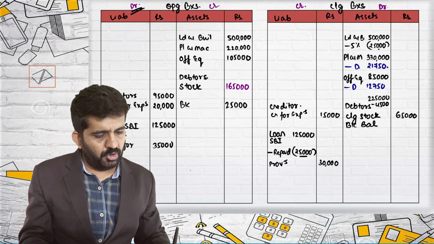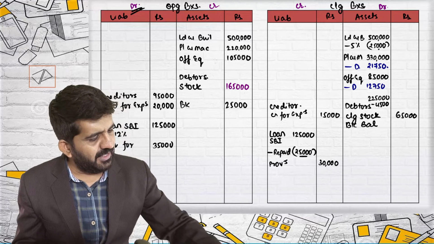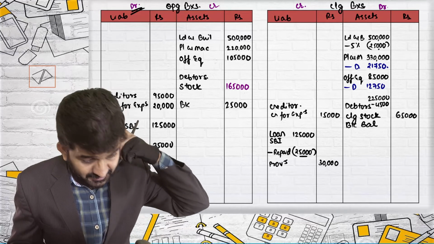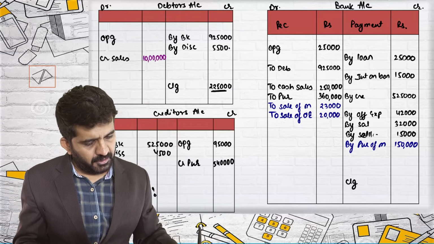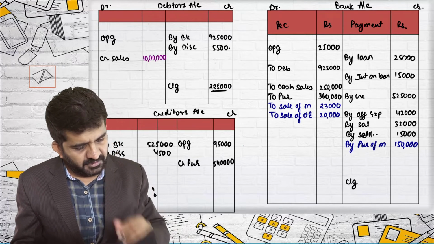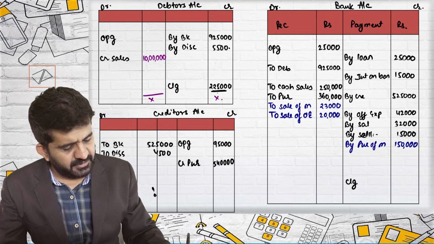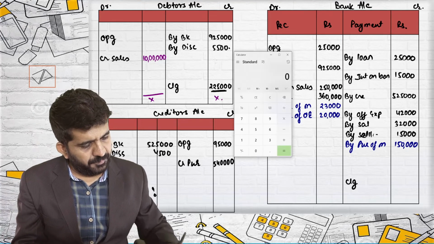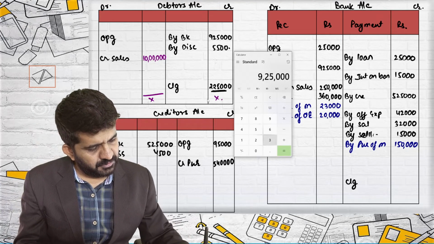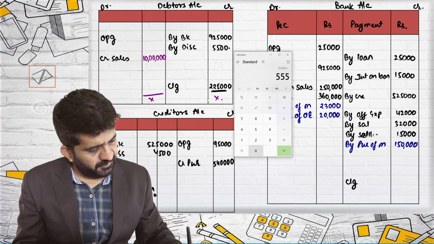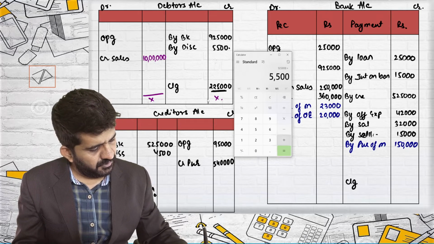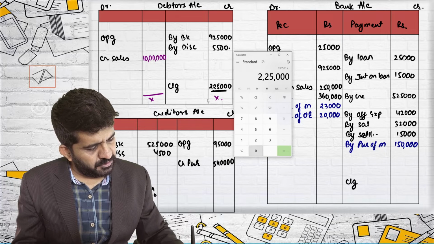I have got some figures missing in opening balance sheet. Opening data still is pending. Other accounts, yes, in debtors account only opening is missing. I will be getting opening debtors. What will be opening debtors? This 9,25,000 plus 5,500 plus 2,25,000 minus 10 lakhs.